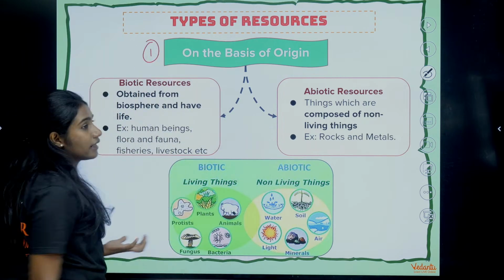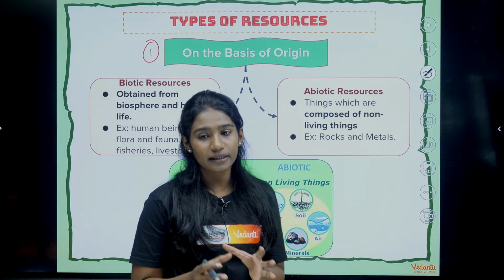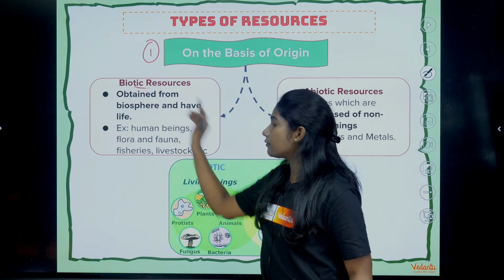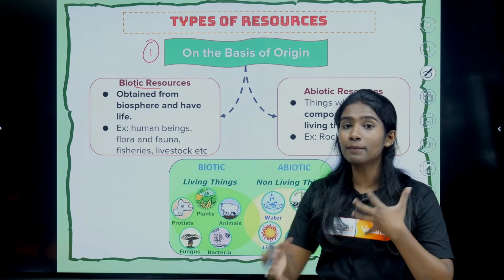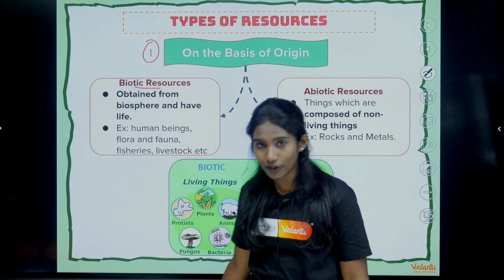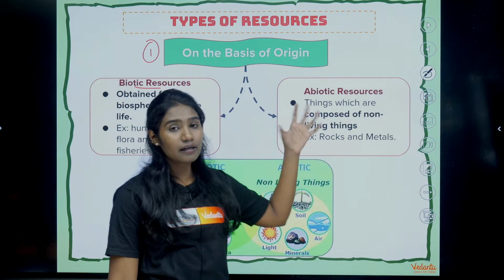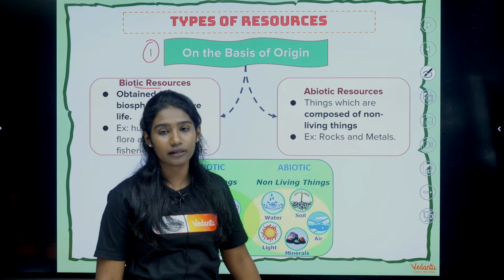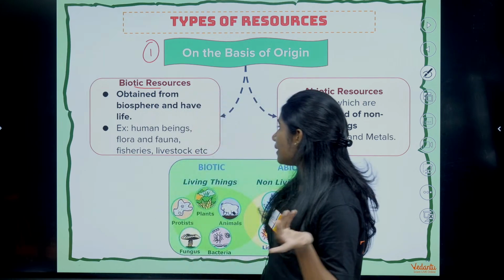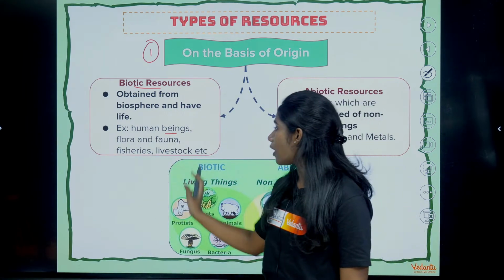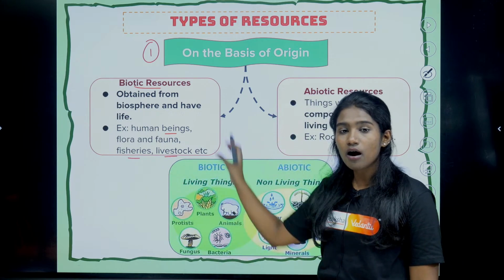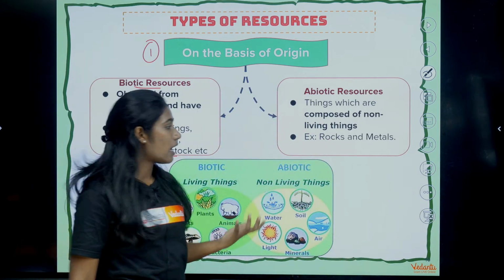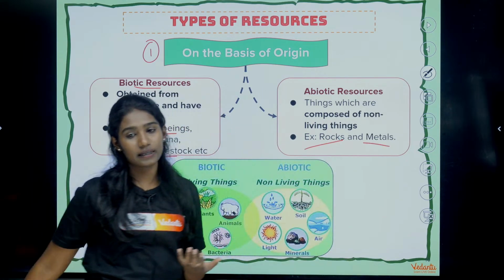So the resource, whether it is biotic, which is nothing but something that is living, and abiotic means non-living, we know that, right. So here it is very simple. The resource that is obtained from living organisms is considered as biotic resources. On the other hand, the resources that are obtained from non-living things are considered as abiotic resources. Okay. Now the examples: human beings, flora, fauna, fisheries, livestock, all these fall under biotic resources, right. Whereas abiotic resources are rocks and metals, right.